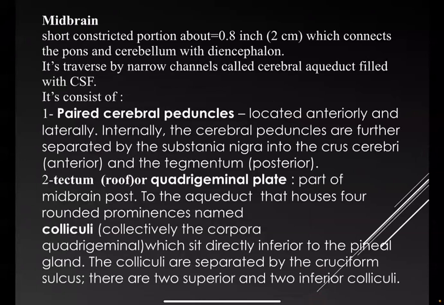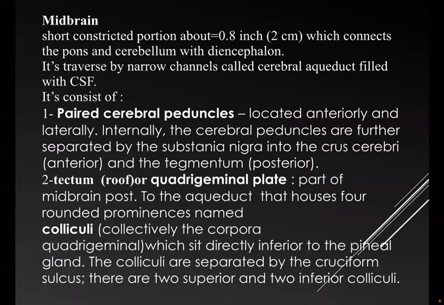Midbrain. It is a short constricted portion, about 2 cm, which connects the pons and cerebellum with the diencephalon. It is traversed by a narrow channel called the cerebral aqueduct, filled with CSF. It consists of the cerebral peduncles, located anteriorly and laterally.